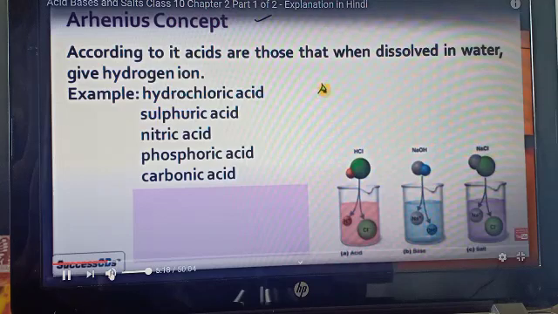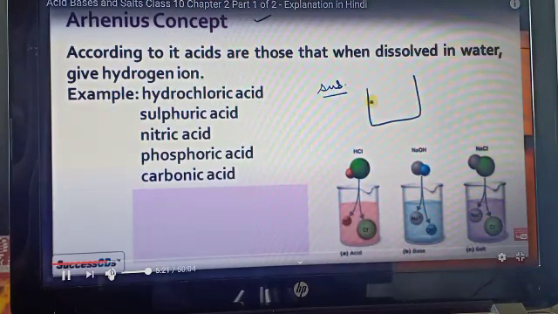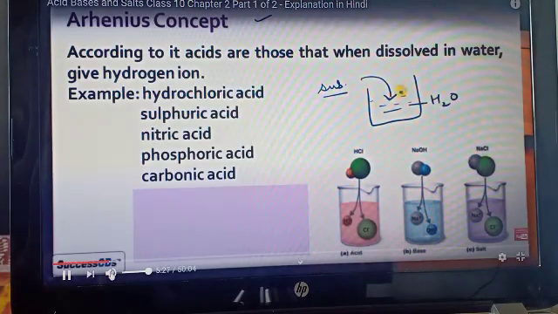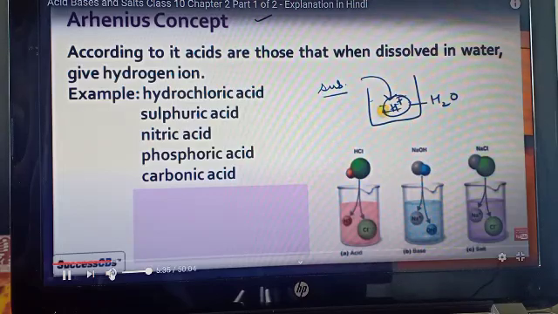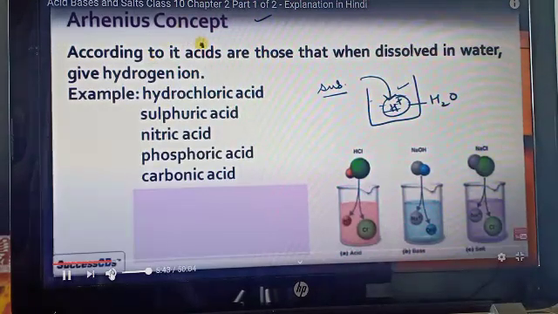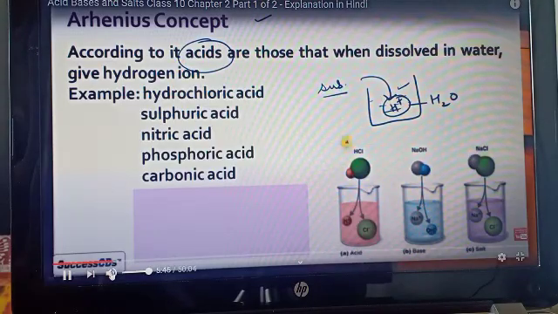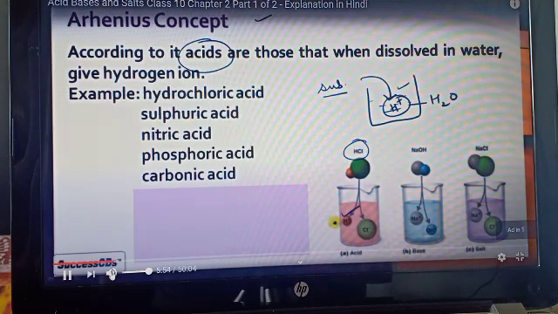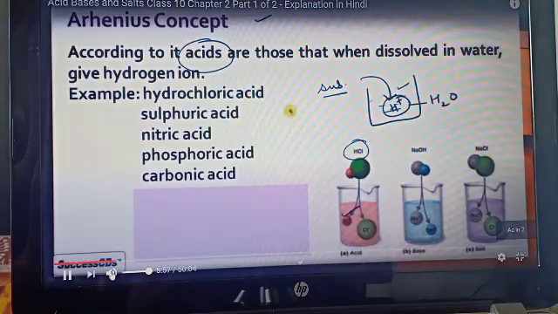According to the Arrhenius concept, if we add any substance into water and that substance dissolves, and after that it releases hydrogen ions, then we consider it an acid. So Arrhenius says that any substance which gives hydrogen ions is an acid. Here you can see we add hydrochloric acid into the water. After dissolving, this HCl forms H plus ions, so we consider it an acid.